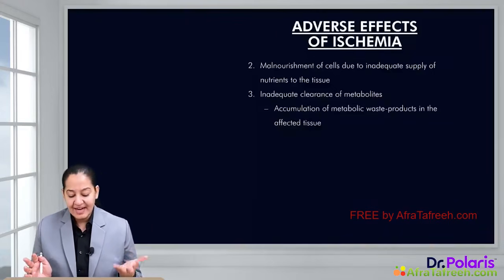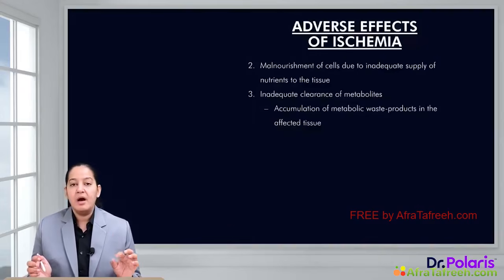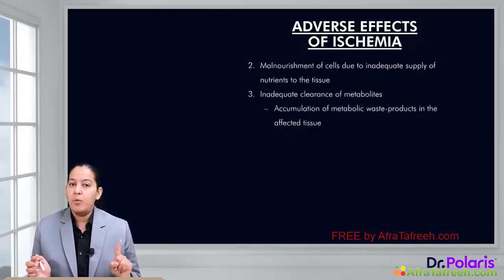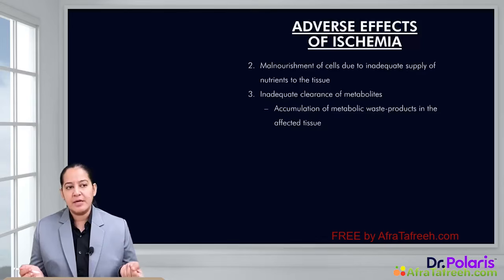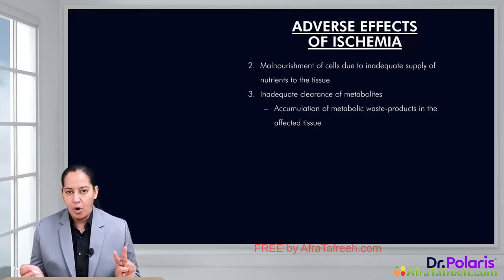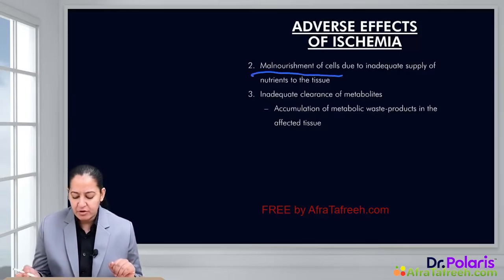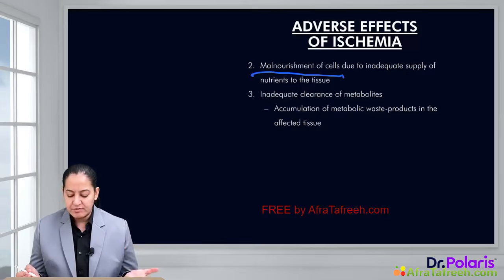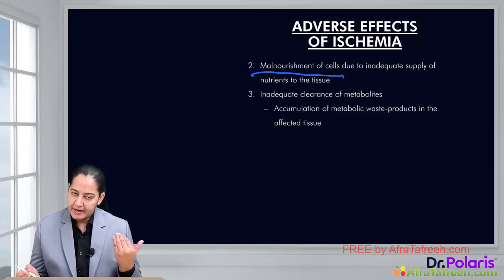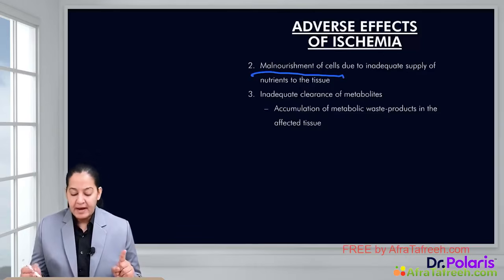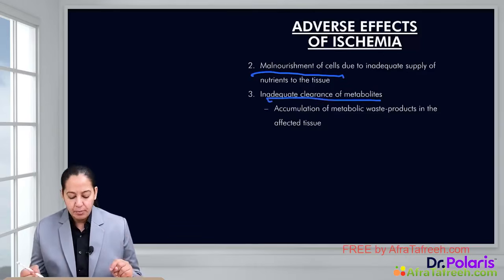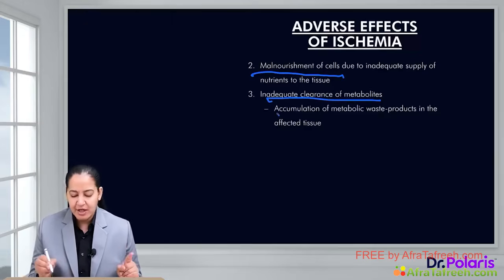Now, coming on the second adverse effect of ischemia. Ischemia is deprivation of blood. Why is blood required? The first use, the blood is required for the oxygen. The second, it is required for the nutrition. Nutrition of all organs is given via blood, right? So if any organ is not receiving the blood, it is deprivation of blood supply. So the cells of that organ will have malnutrition. So malnutrition of the cell due to inadequate blood supply and inadequate nutrient supply can happen. And there is inadequate clearance of the waste. So waste will accumulate. So metabolic waste will accumulate inside the tissue.